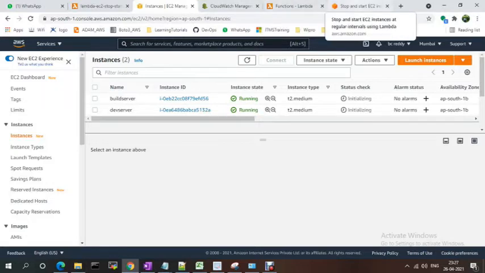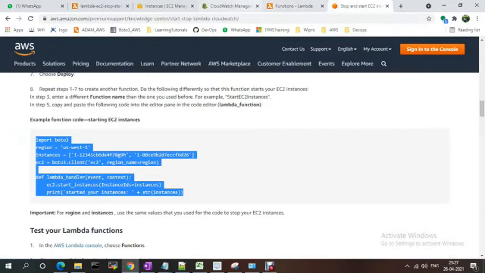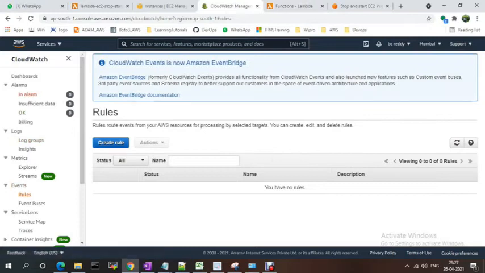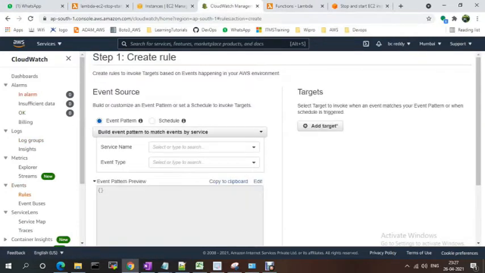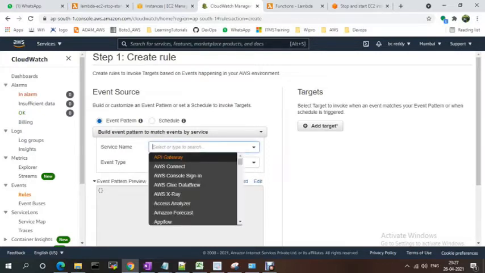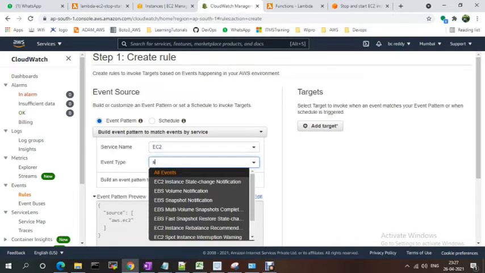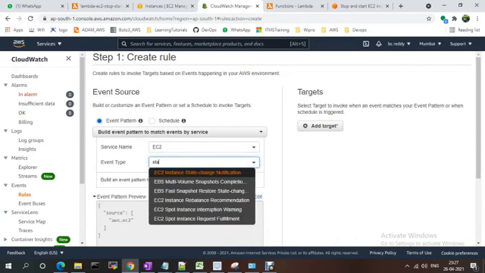For that we need to go to CloudWatch. In CloudWatch, you need to go to rules, events and rules. See, I want to create the rule. There are event pattern and scheduled options. If you want, you can build your pattern. You just need to select EC2, and when you need to trigger this event, start or stop event, you select the target groups and everything.